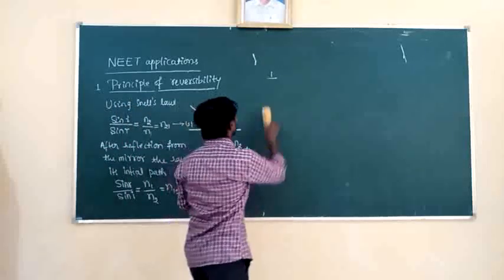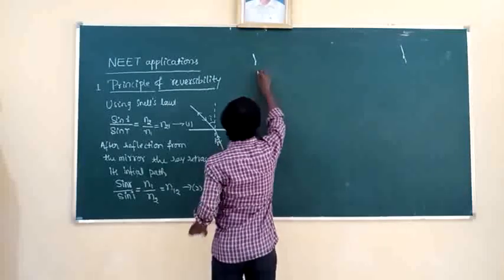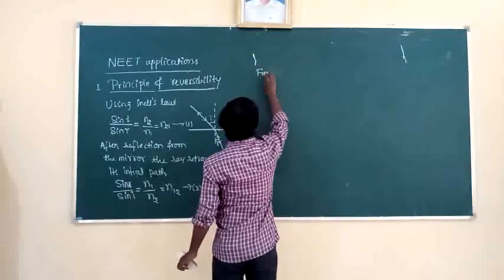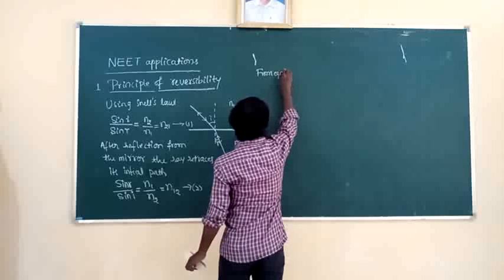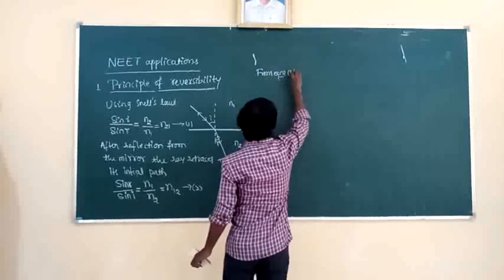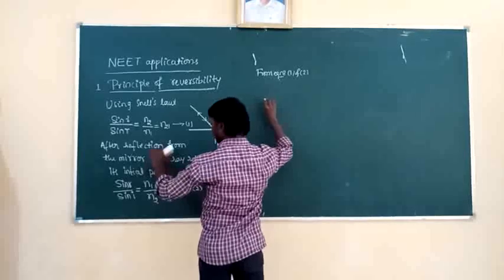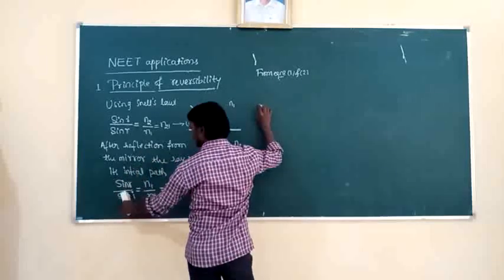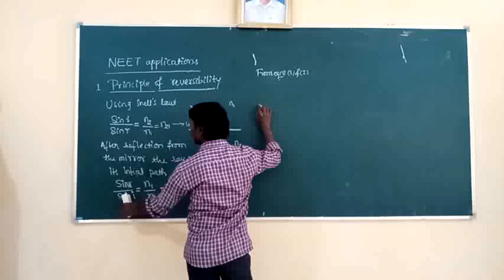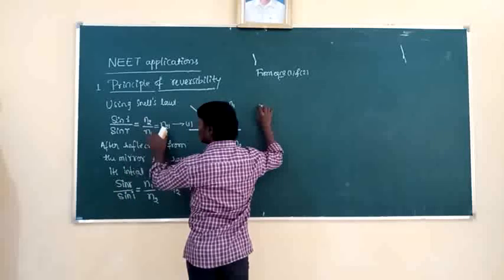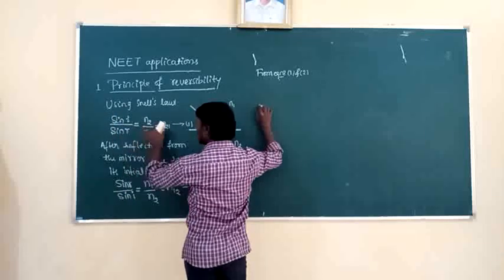Then from equations 1 and 2, we will get, what is sin R by sin I? Sin R by sin I is nothing but 1 by N21, because sin I by sin R is N21.